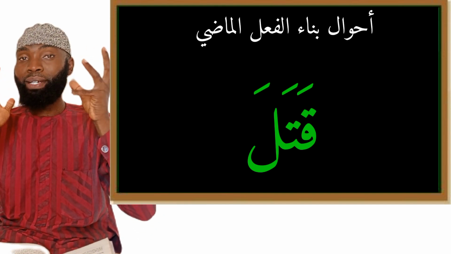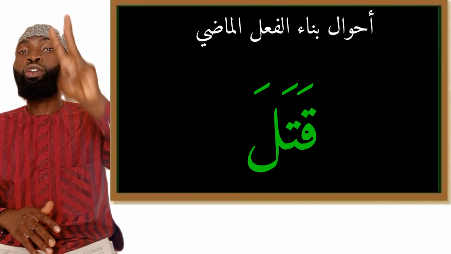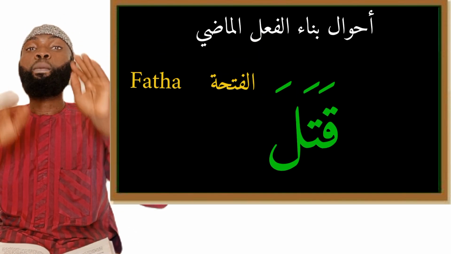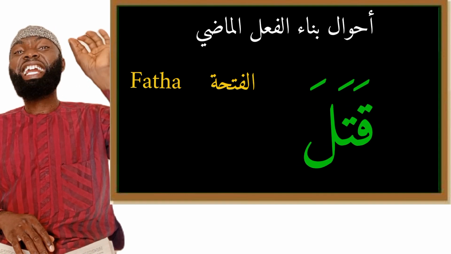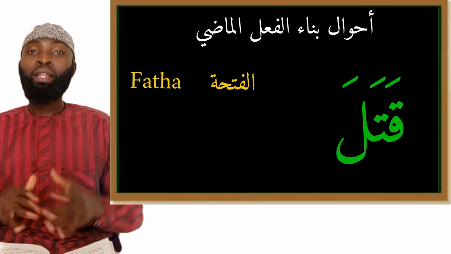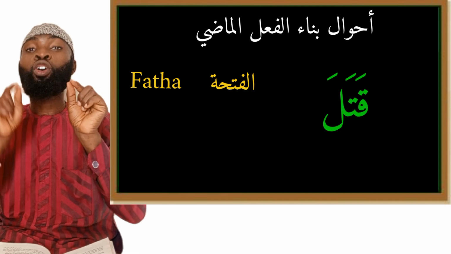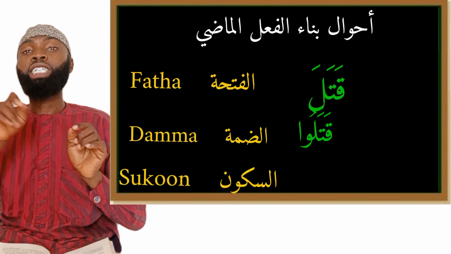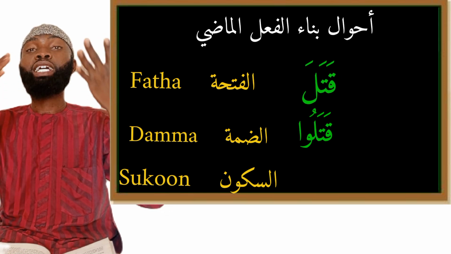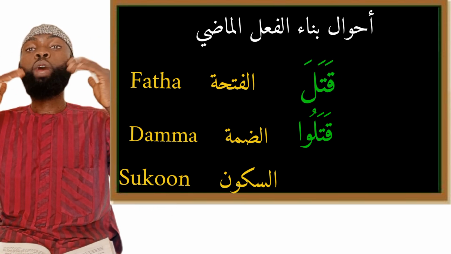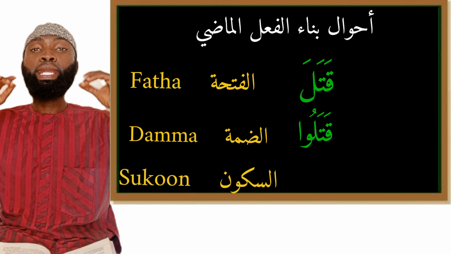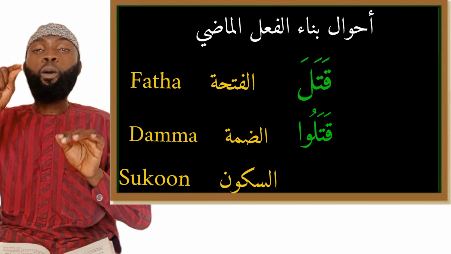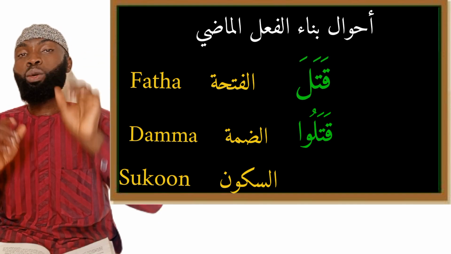Now, how are these past tense verbs fixed? They are fixed on three cases. The first case is that past tense verbs are fixed upon fatha, like the word qatala. You can see it ends with fatha. Past tense verbs are also fixed upon dhamma, like qatalu, when it has the waw al-jama'a at the end. So when you say qatalu, it means they killed. So when the past tense verb comes in the pluralized form, it will be qatalu. Here we say it is fixed upon dhamma because dhamma ends the word.